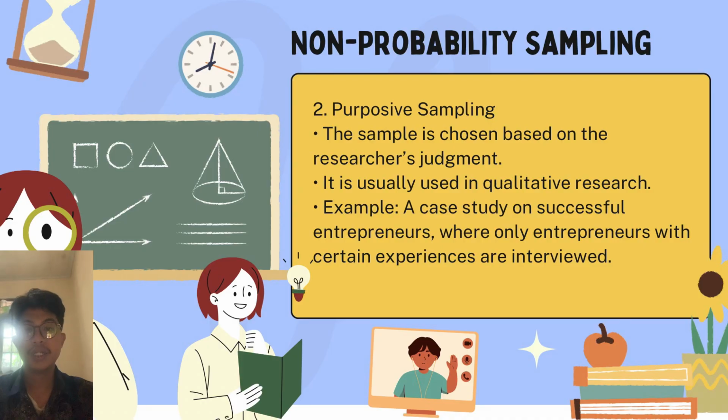2. Purposive sampling. The sample is chosen based on the researcher's judgment. It is usually used in qualitative research. The example, a case study on successful entrepreneurs, where only entrepreneurs with certain experience are interviewed.